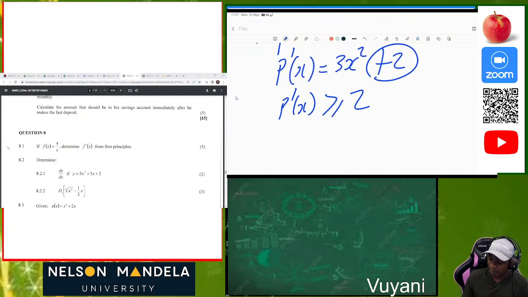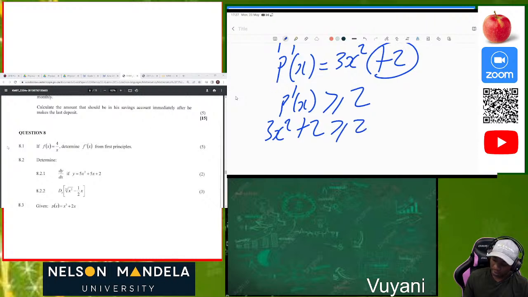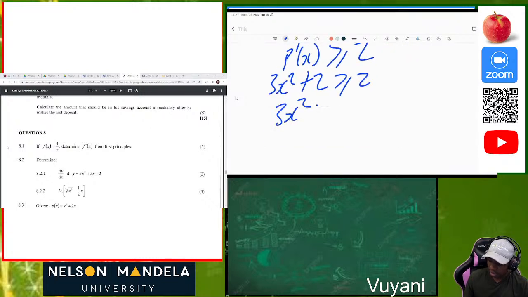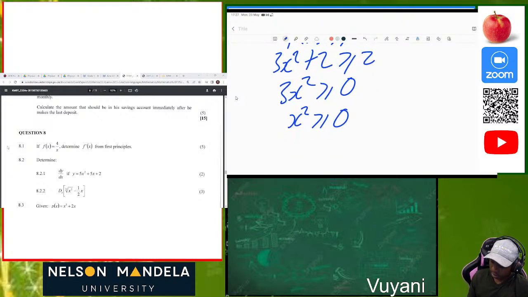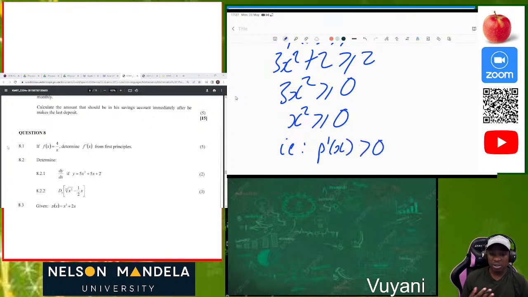So what is p prime of x? It will be 3x squared plus 2 is greater or equal to 2. Then that will be 3x squared is greater or equal to 0. Then our x squared will be greater or equal to 0. Then we know that p prime of x will be greater than or equal to 2, because the square of x is never negative. Okay, so that will be our answer.